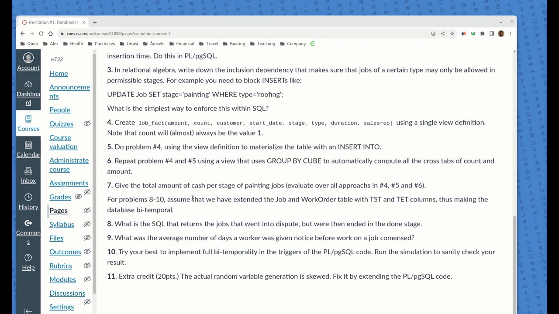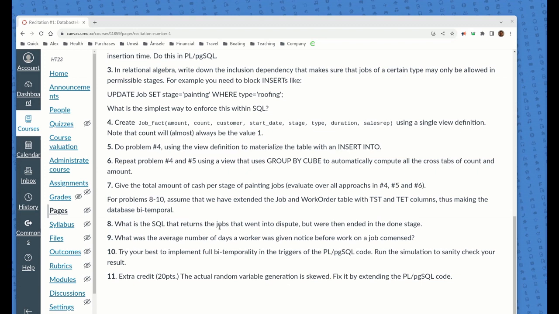Now for problems 8 through 10, we haven't gone over temporal databases yet, but there's this concept, and I'll cover it tomorrow, of bitemporality. Not only do you have the valid time, like the way schedules are happening and stuff like that, we also have the times of the transactions: transaction start time and transaction end time. So this allows us to recover all previous states of the database on a day-by-day basis.